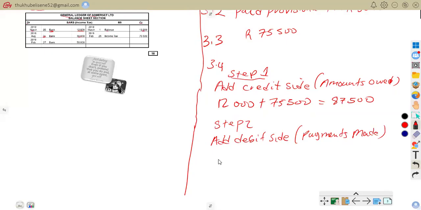So we know on the 21st March 2019, the payment that was made was for 12,000. So we're going to say 12,000 plus, on the 31st August 2018, there was a payment of 30,000. And on the 27th February 2019, there was a payment of 55,000. These are the payments that we made. So we add these three and then we get 97,000.